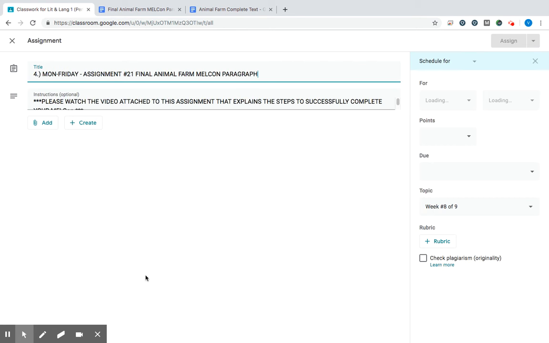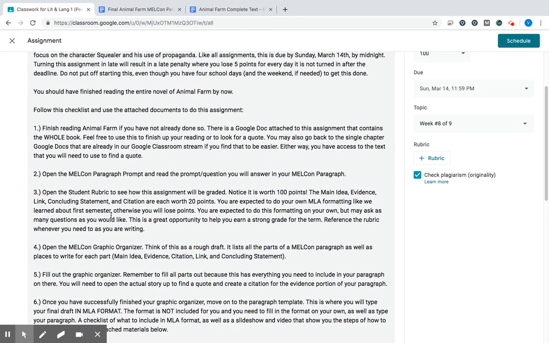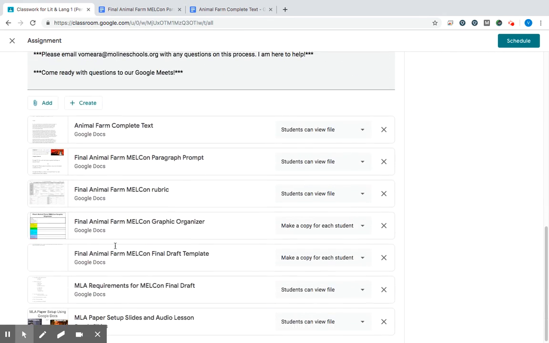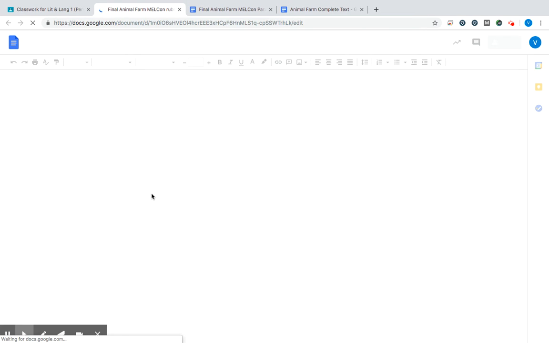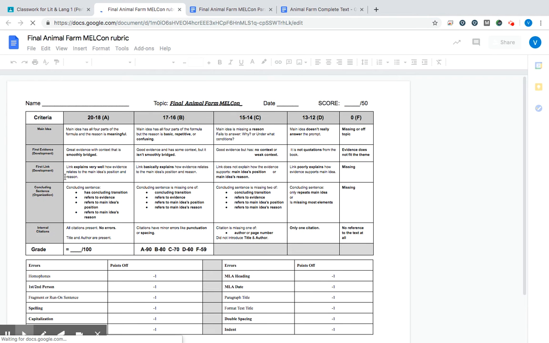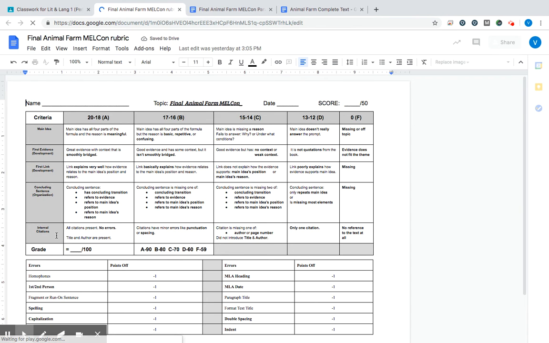So number 3, we're going to open up the student rubric. Notice it's worth 100 points. There are 5 categories that are each worth 20 points apiece. So we open up the rubric for the final Animal Farm MELCon paragraph. It should look pretty similar because it's a very similar rubric to the ones that you've seen before. Main idea, evidence, link, concluding statement, and citation. All right, those are our 5 areas.